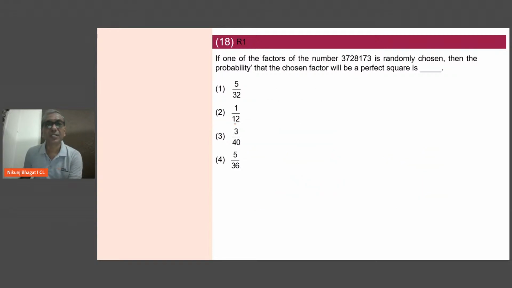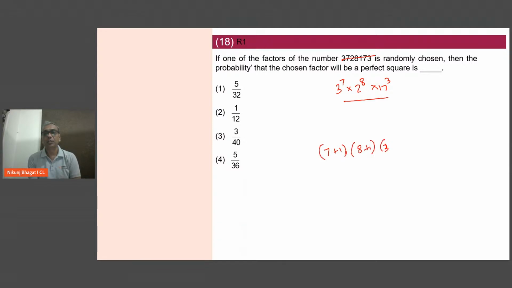Everybody with me on this? Number 18. One of the factors of the number is randomly shown. Now, this is a misprint here. This is actually 3 to the power 7 into 2 to the power 8 into 17 to the power 3. So we know the number of factors will be (7 plus 1) into (8 plus 1) into (3 plus 1). That is 8 into 9 into 4.